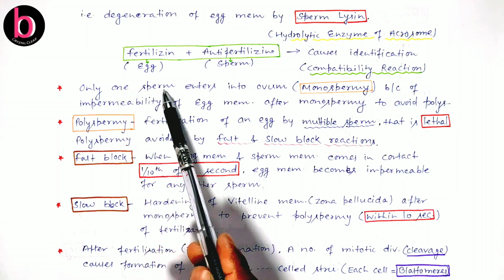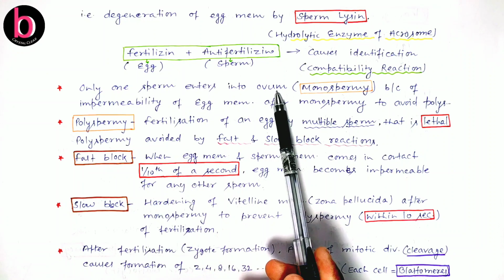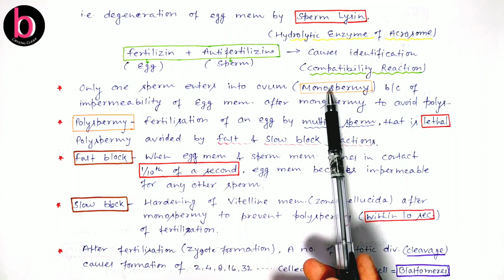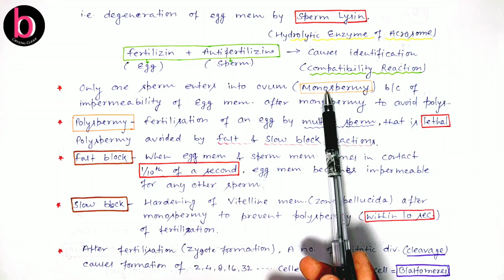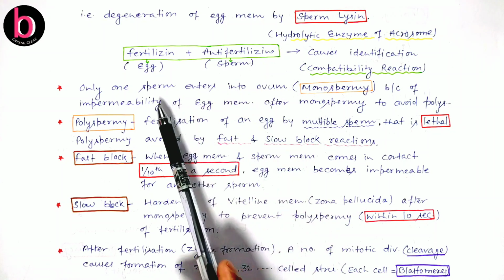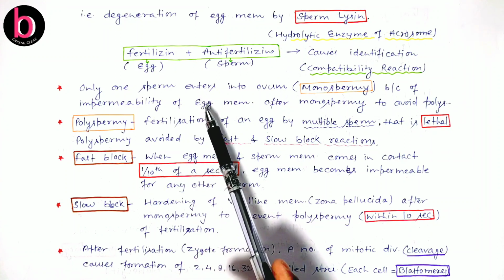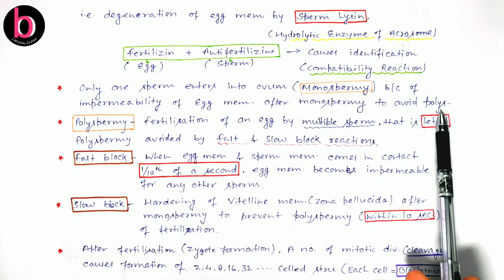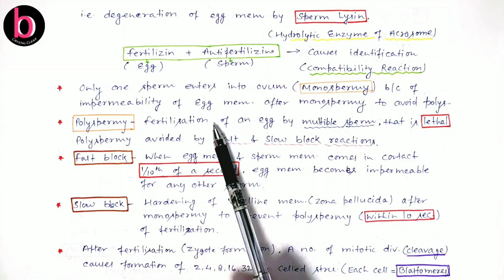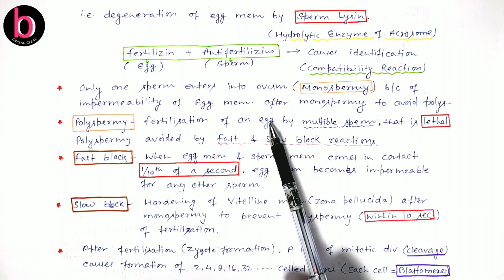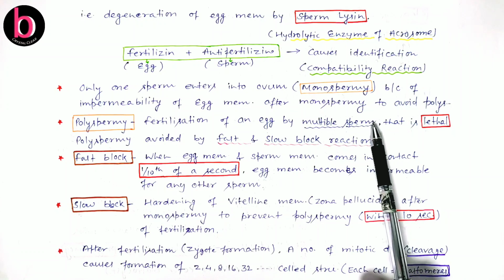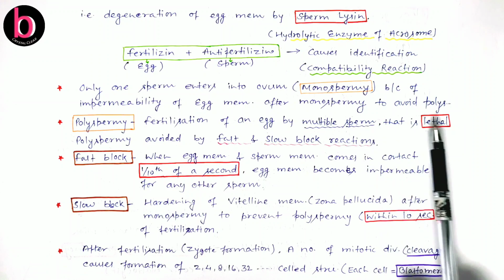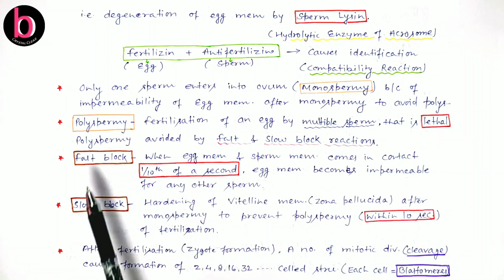Usually only one sperm enters the ovum for fertilization. This process is known as monospermy. Why is there monospermy? Because the egg membranes, after the entry of one sperm, become impermeable to stop polyspermy. What is polyspermy? It is fertilization of a single egg by multiple sperm, and this will cause death of that ovum or egg. So this is lethal.